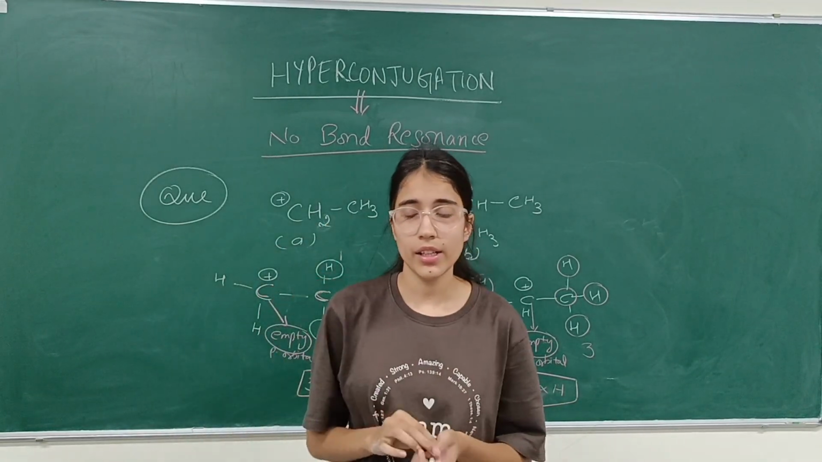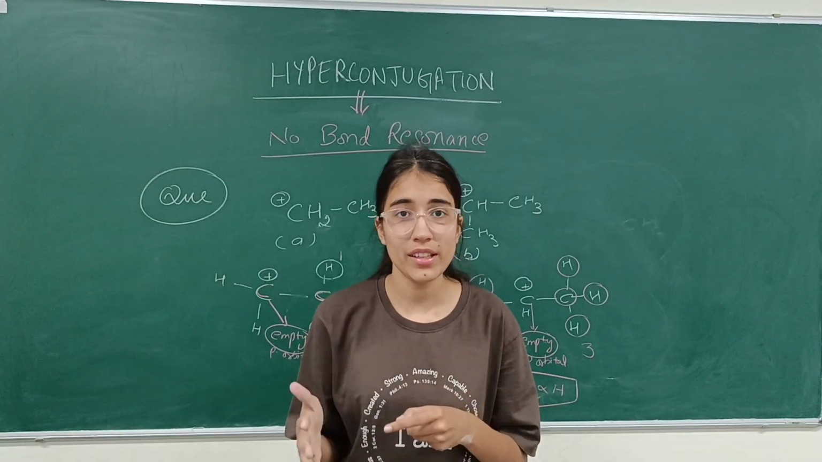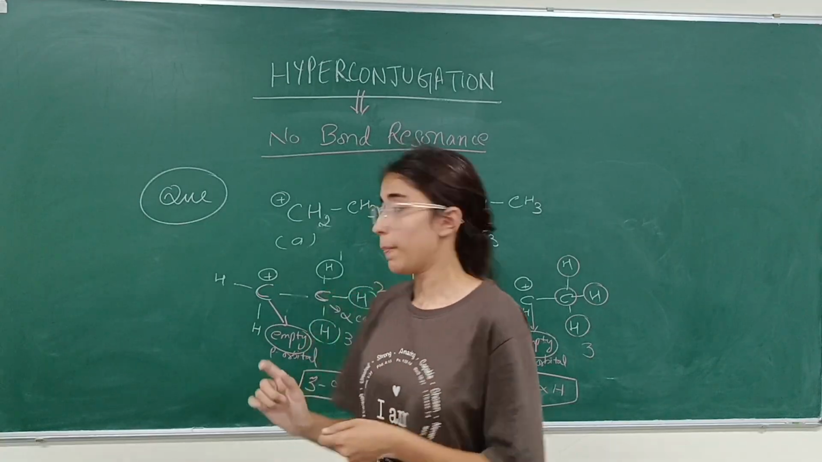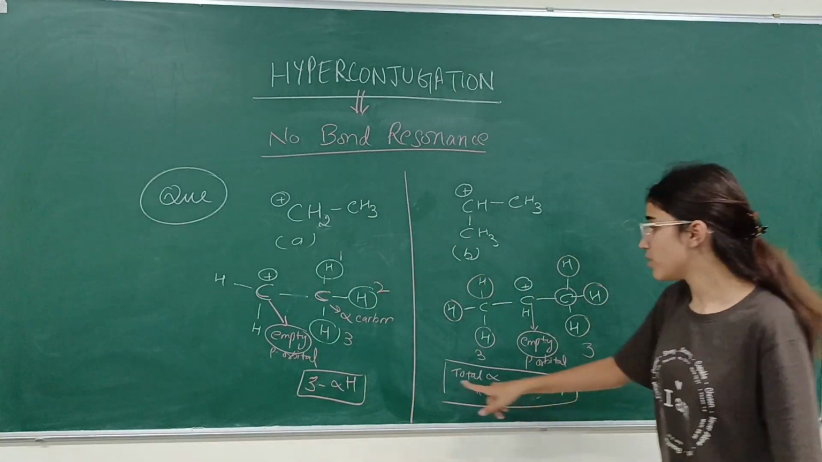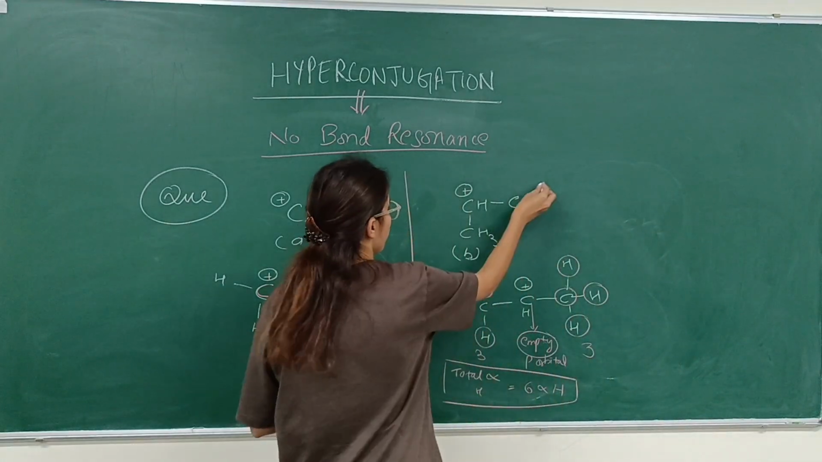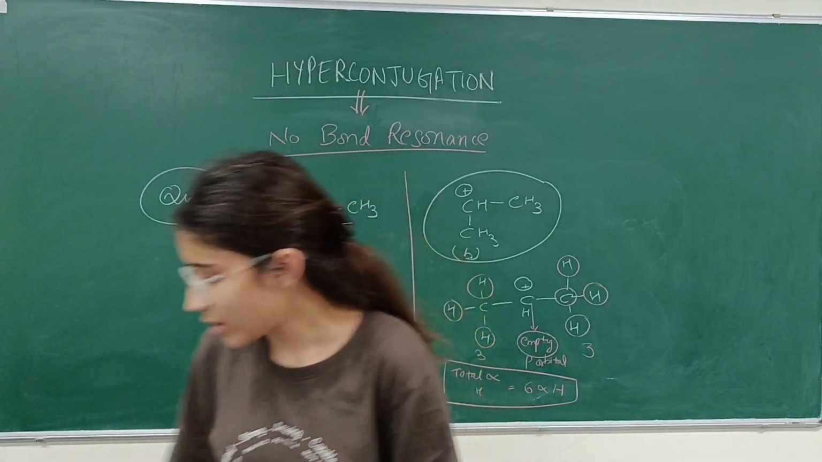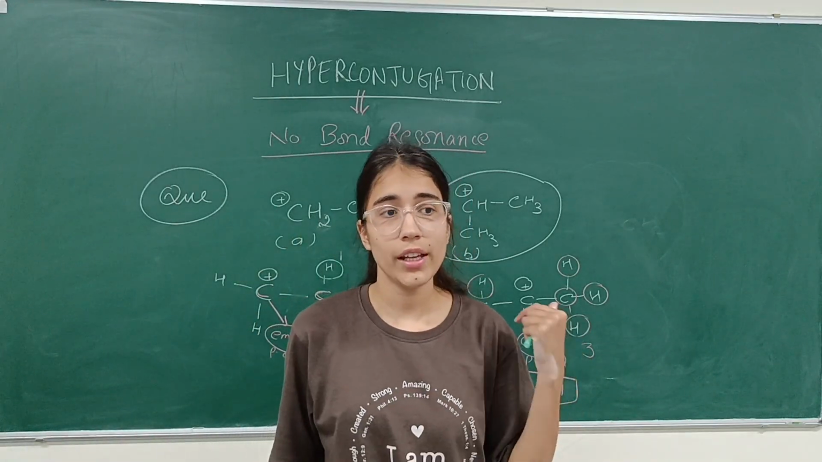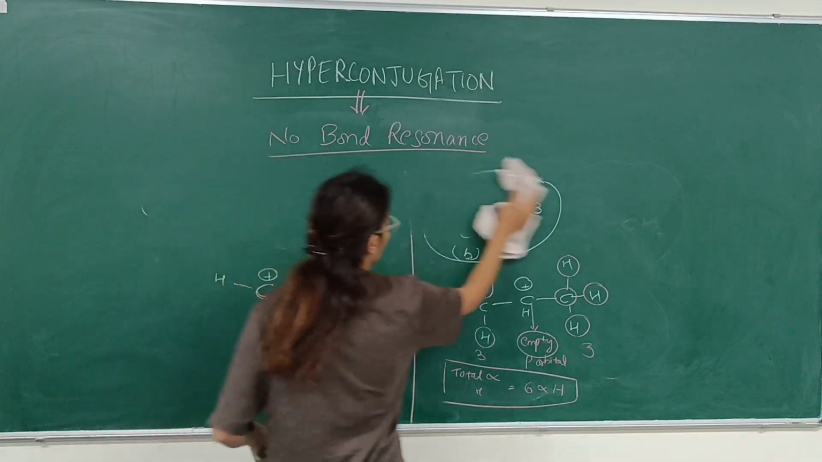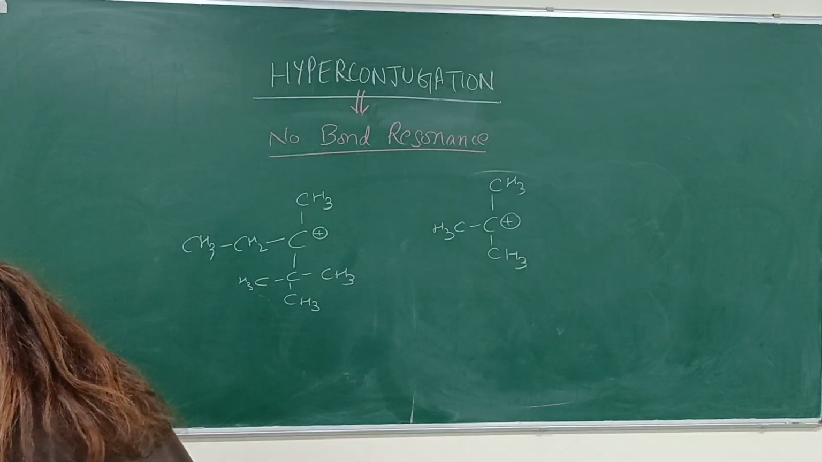So as we discussed, the more the number of alpha hydrogens, the more will be the resonating structures, and the more the resonating structures, the more stable will be the carbocation. So here 6 alpha hydrogens, here 3 alpha hydrogens. So which carbocation will be more stable? This, more stable. These kinds of questions come very frequently in JEE examinations. So we will discuss one more example to tell which carbocation will be more stable.